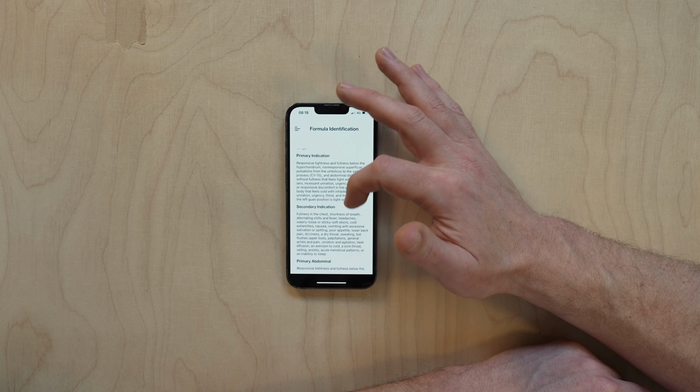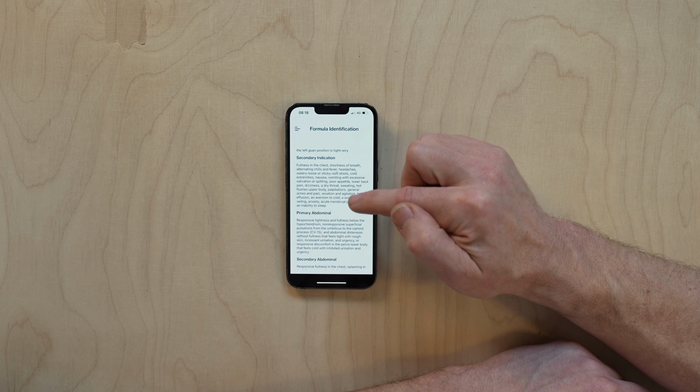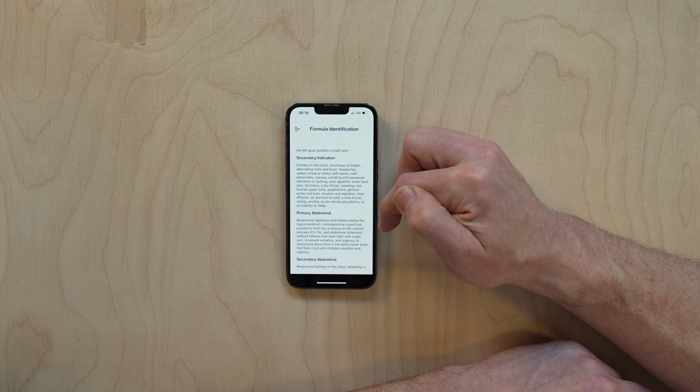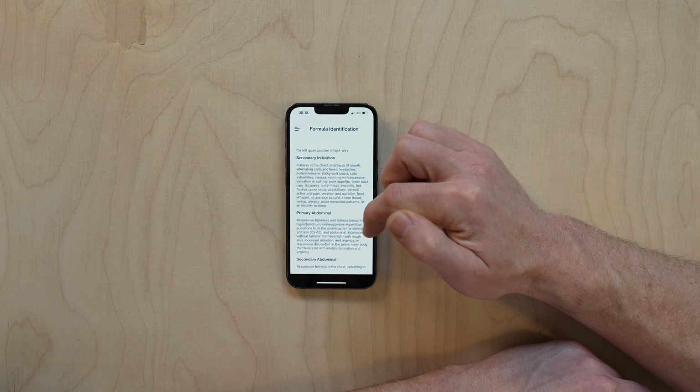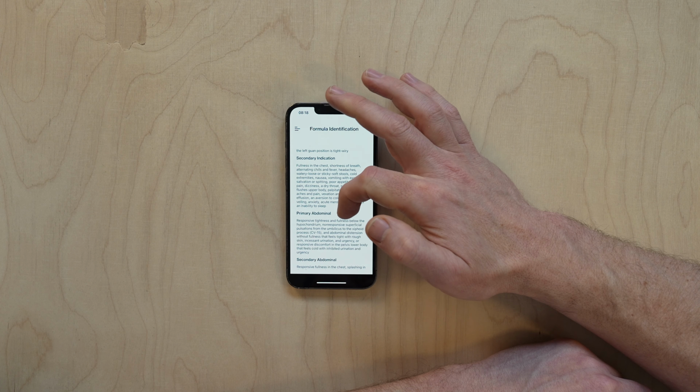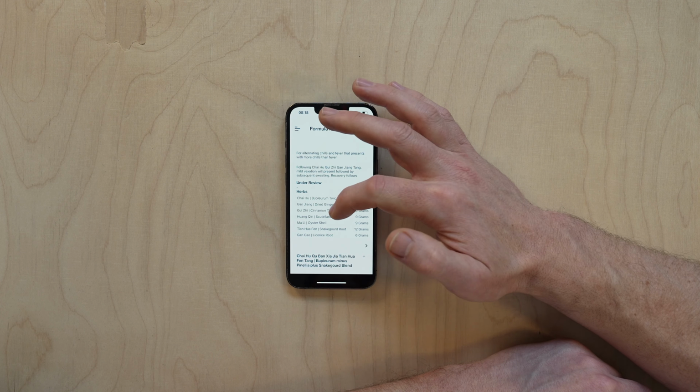And then we can click on one of these. Let's go with the abdominal this time. So for the primary abdominal for this formula, they have non-responsive superficial pulsations from the umbilicus to the xiphoid process. So we know that this formula must have that. We come to the next formula.